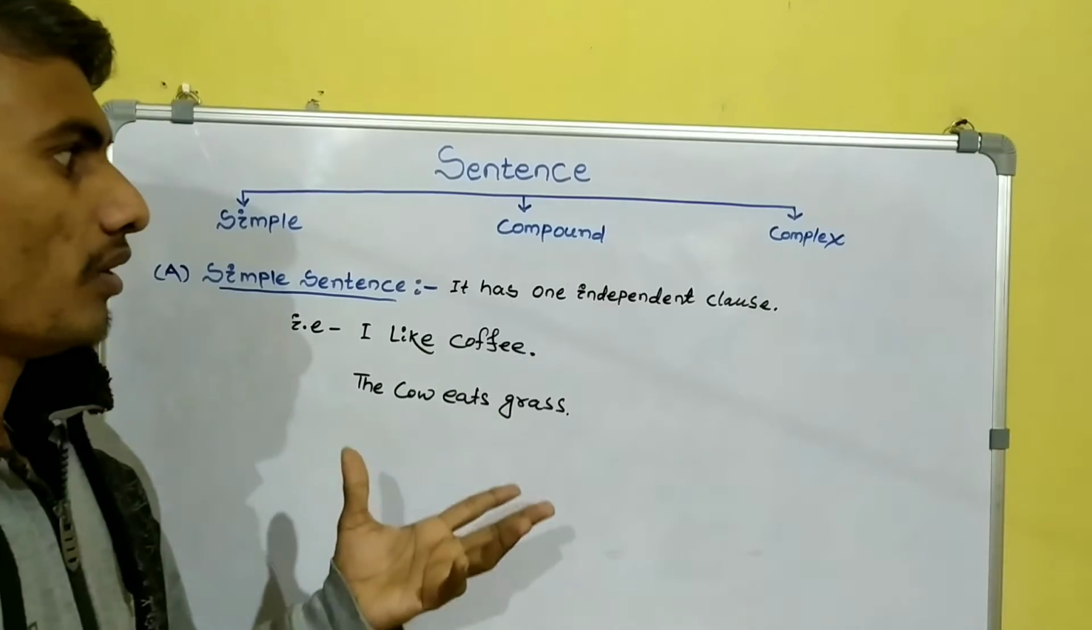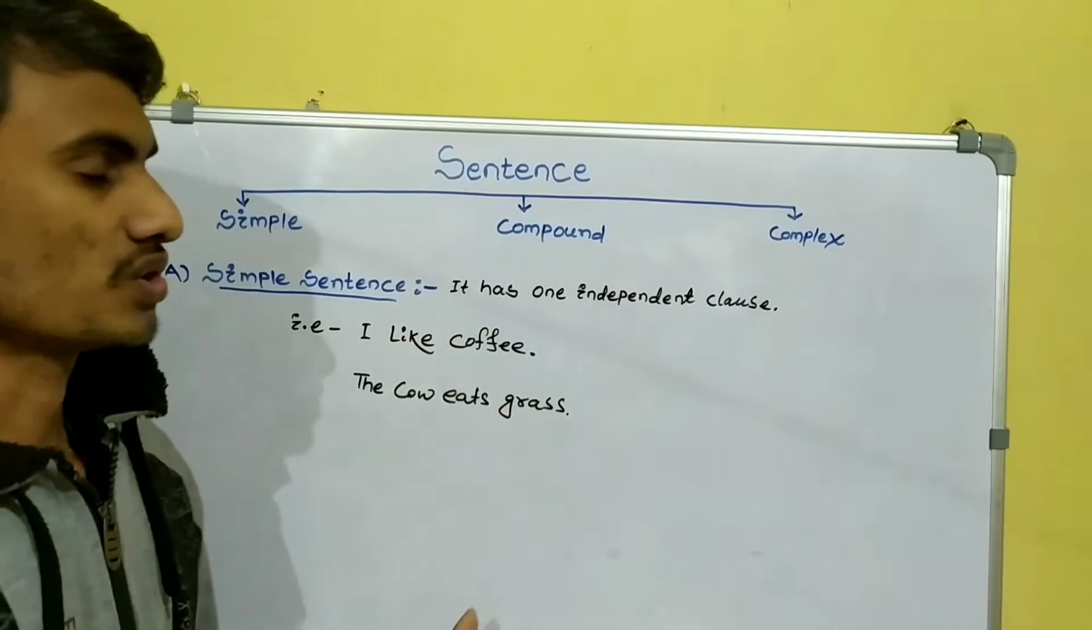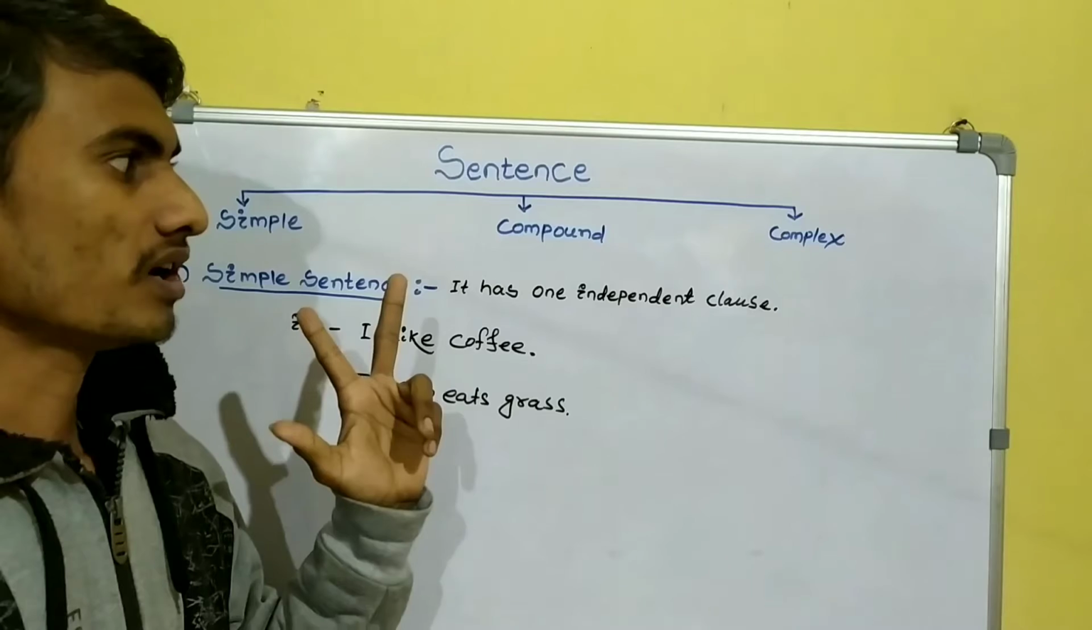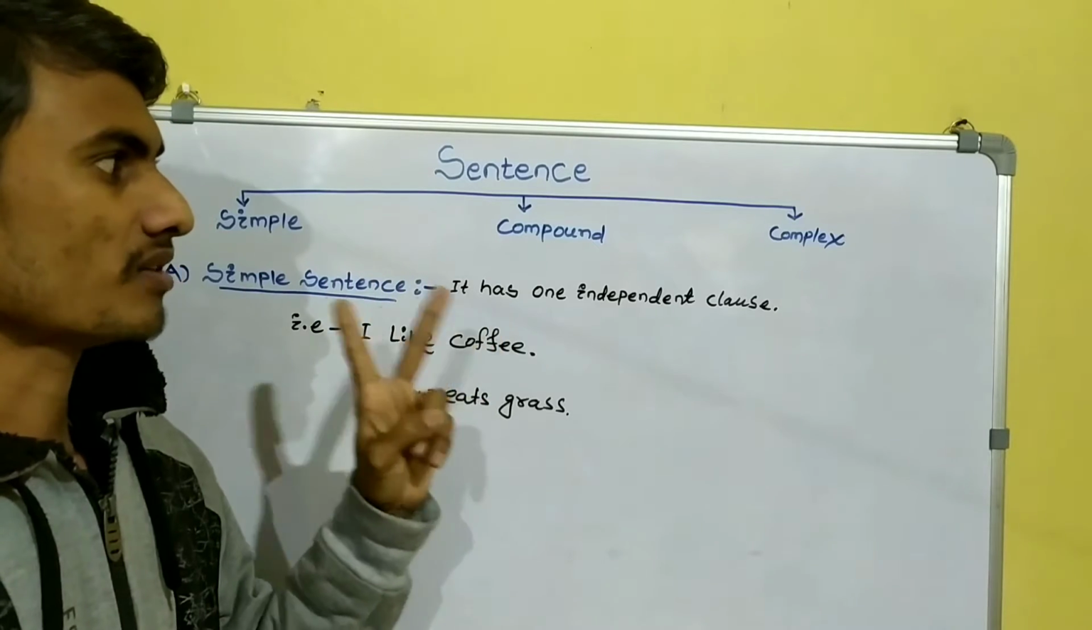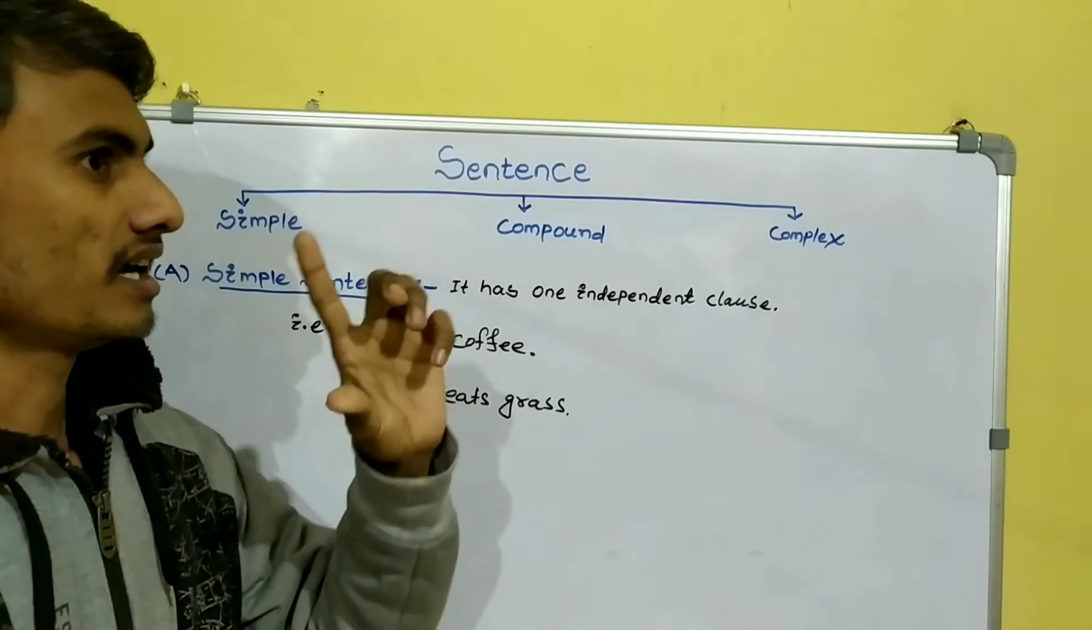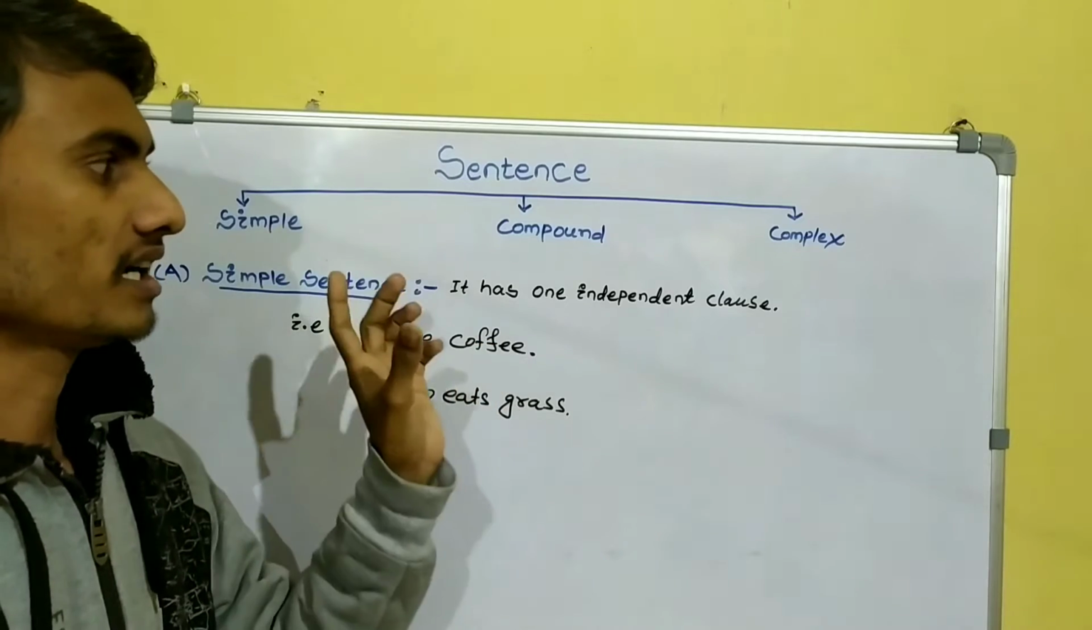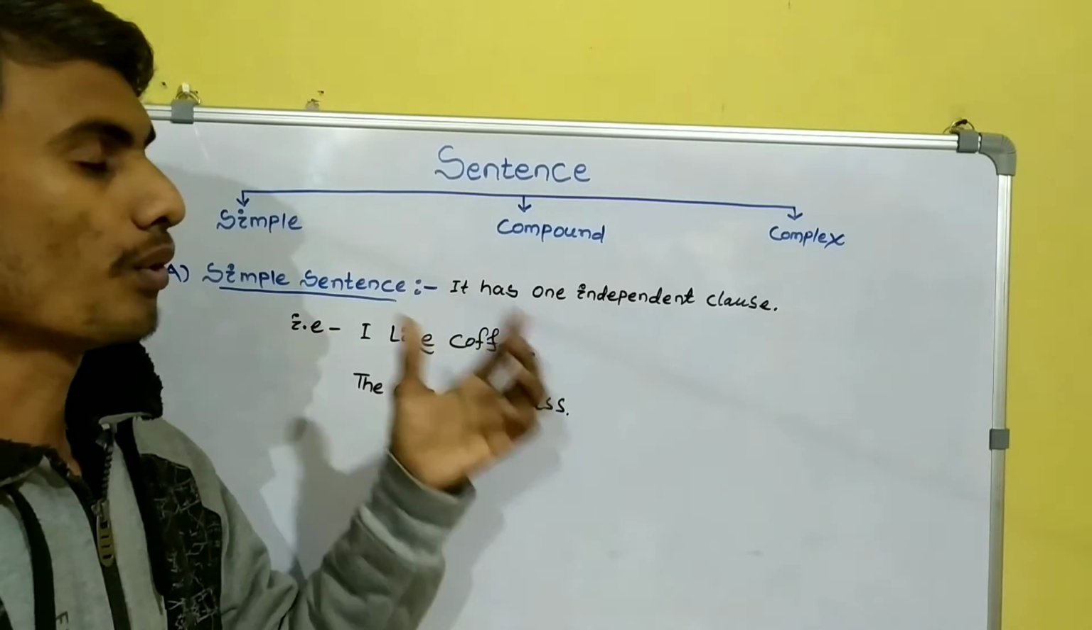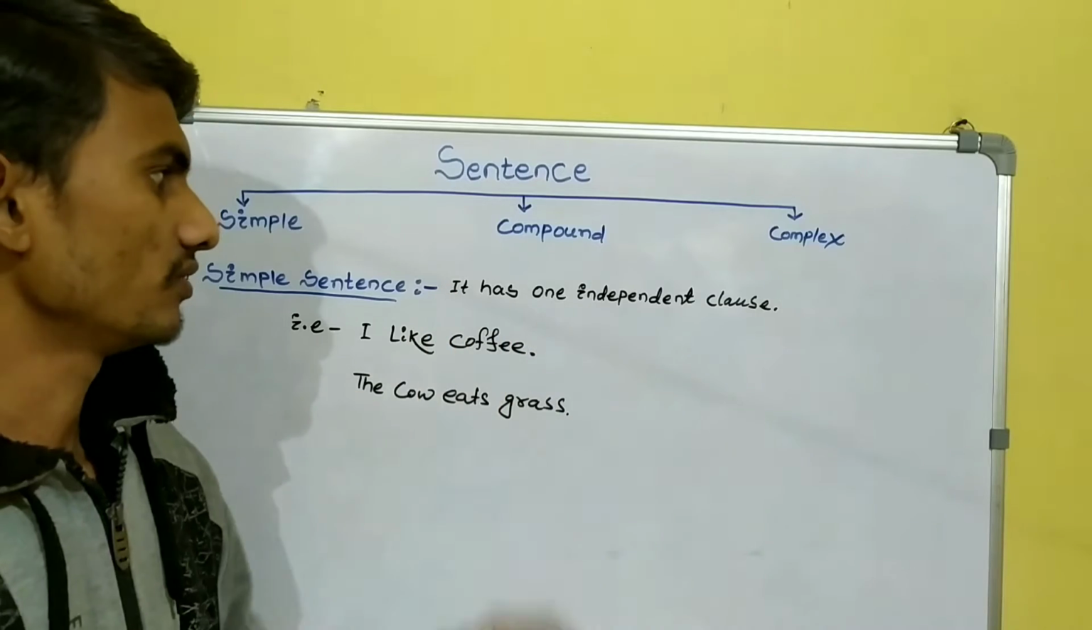First we see about the clause. What is a clause? A clause has two parts. One is the subject part, which contains a subject, and the second is the predicate part, which contains a verb.